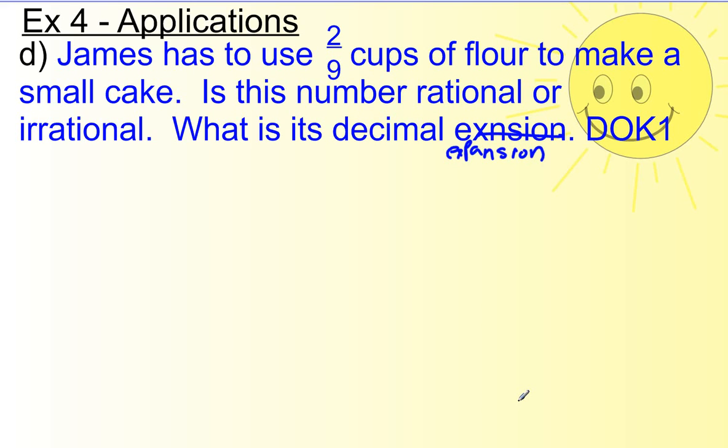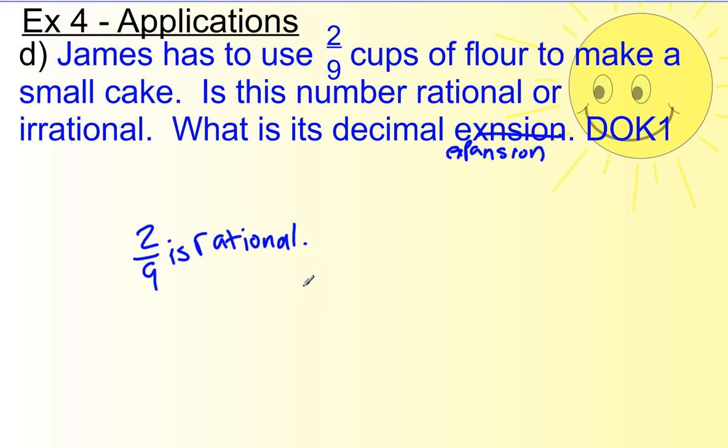Okay, so first thing you should have found is obviously this number is rational. So 2/9 is rational. We know it's rational because it is already a fraction. Anything that can be written as a fraction is a rational number.